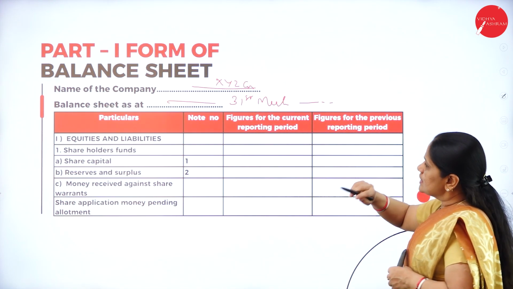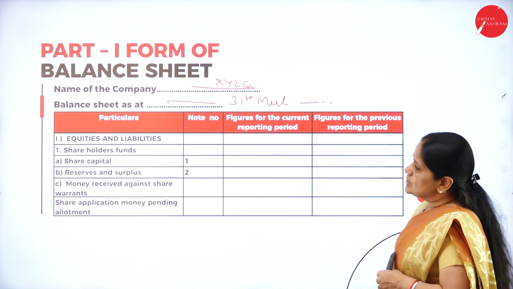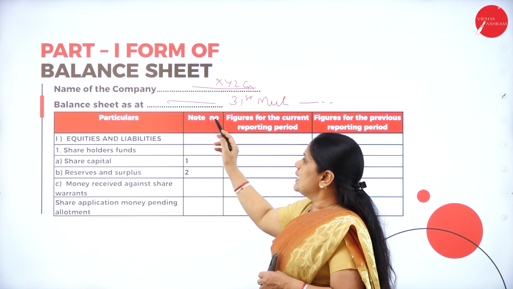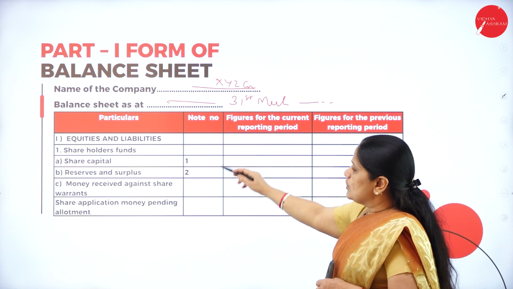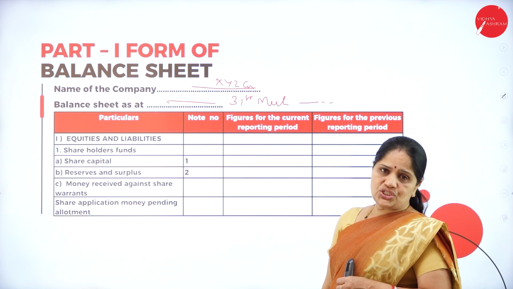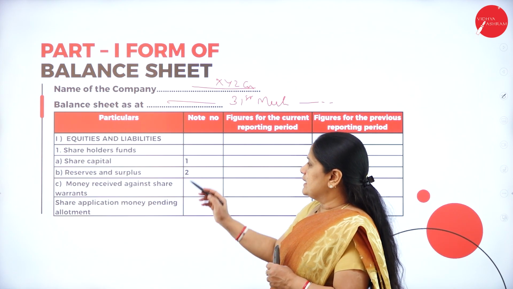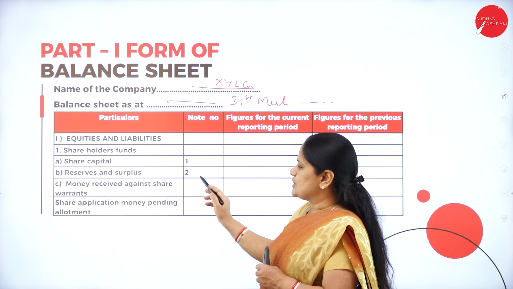Now, in this we have columns here, four columns are there. The first column is the particulars column. Then this is the note number. So, what is this note number? These note numbers are the annexures to this balance sheet. So, whenever you are writing share, whatever the items are mentioned here, 1, 2, 3.